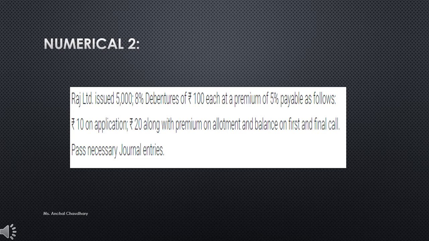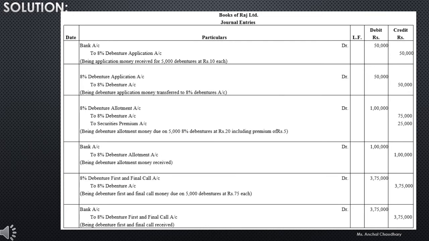So the only thing you have to do is focus and remember the journal entries. Whether you remember the journal entries of issue of shares or of debentures, if you remember one, the second will automatically be remembered. The only difference, as I told you earlier, is between shares and debentures, otherwise there is no change in your journal entries. So here is the solution of your numerical number 2 when you are issuing the debentures at a premium.